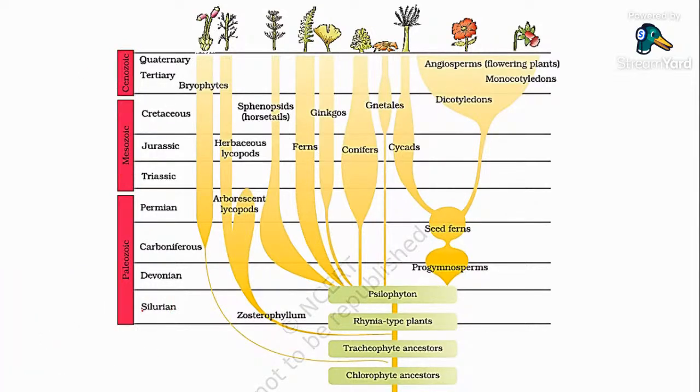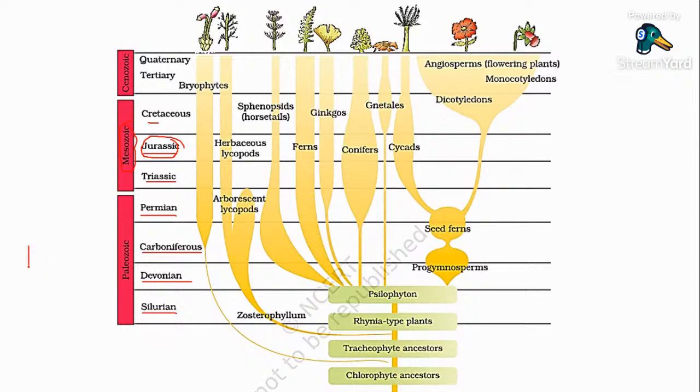And just study these: Silurian, Devonian, Carboniferous, Permian, Triassic, Jurassic. You have to study where the Jurassic era comes under. Jurassic era comes under the Mesozoic era.